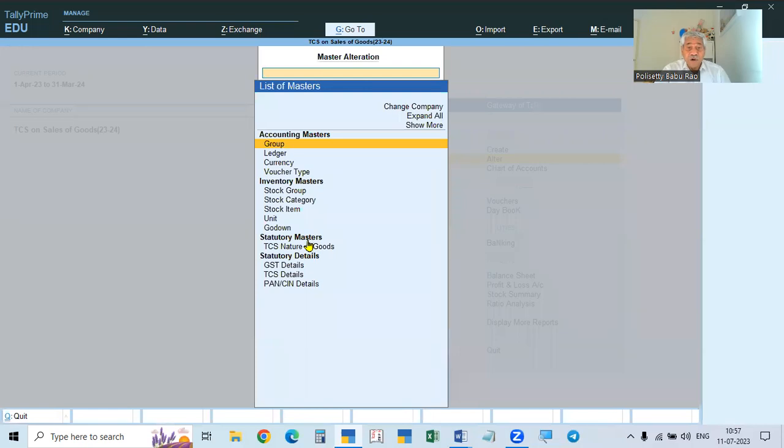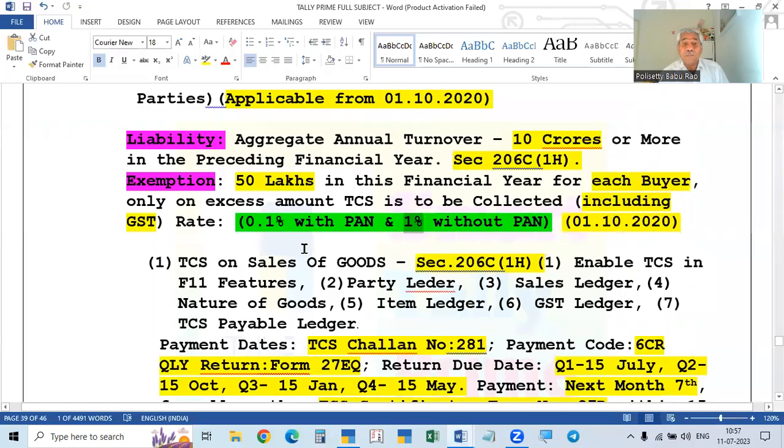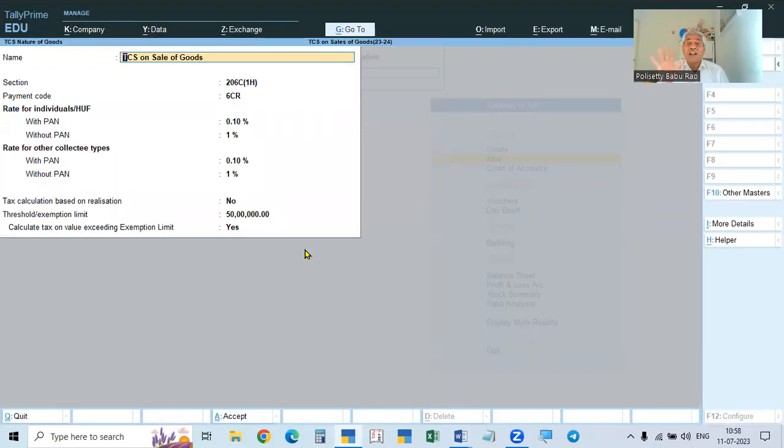Go to the alter button, nature of goods, TCS nature of goods, and we will give the name. What is the nature? We are collecting TCS on sale of goods. So we can call it TCS on sale of goods, or simply sale of goods, or the actual name is consideration for sale of any goods. To understand easily, I am giving TCS on sale of goods. That is the nature of the transaction, the nature of the goods. It is not a ledger account. So TCS on sale of goods.